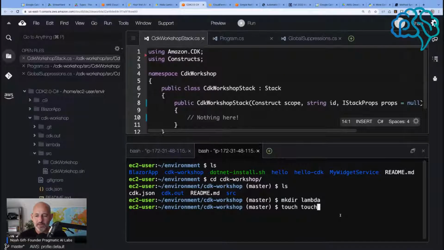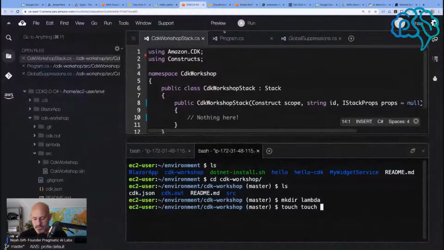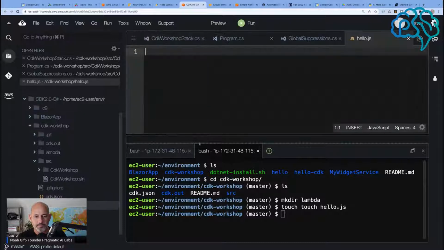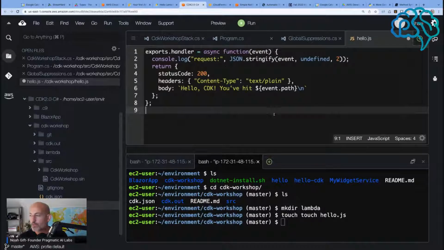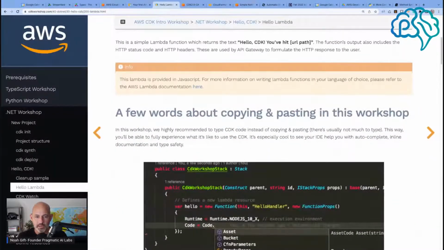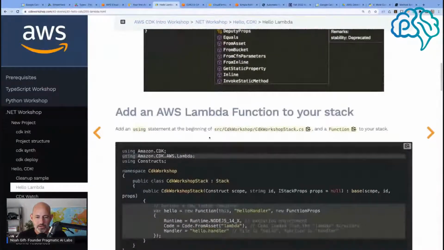We'll say touch hello.js. Okay, so here, I mean, if I get this working, I might replace it with Python. So we got that. Okay, a few words about copy pasting. We recommend you type the code instead. Yeah, okay, sure, I could see that.